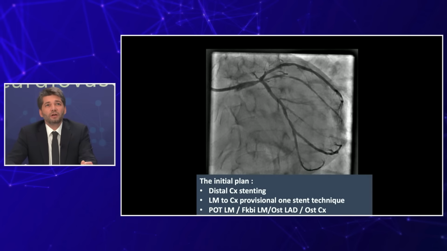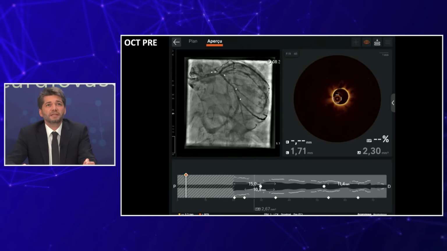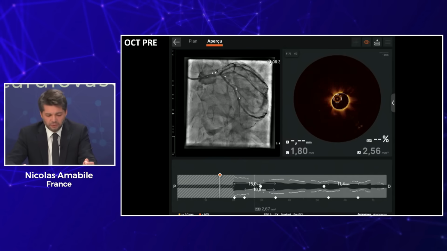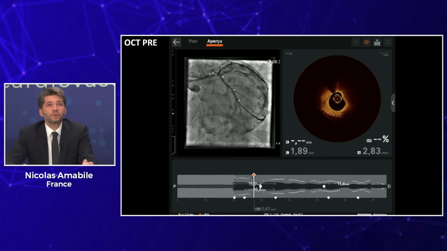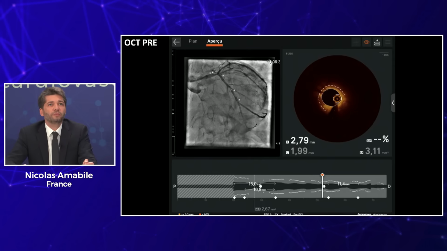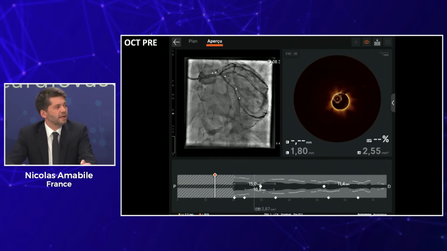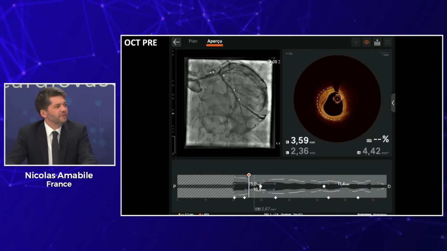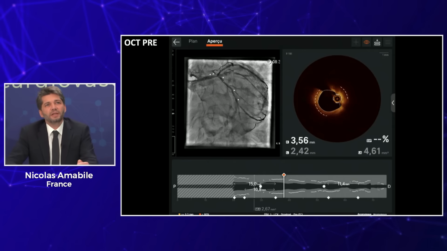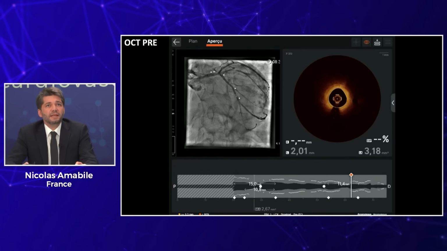Yeah, let's see what OCT showed in this. Exactly. So we started with the OCT run that is proposed, and I have to admit that we are very lucky because a few weeks ago we received this Ultreon 2.0 system from Abbott, which is an upgrade of the previous OCT system with nice co-registration features, and that will make my life easier in the cath lab. The first thing that we can see on this OCT run is that it's a very diffuse disease, as you mentioned.